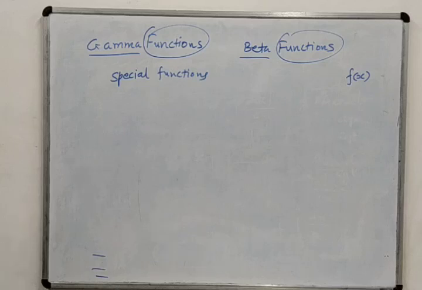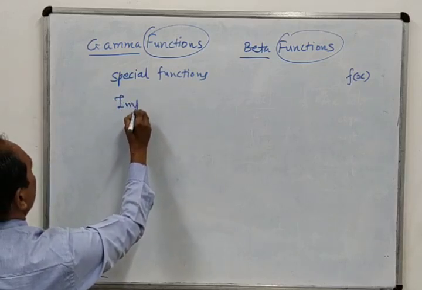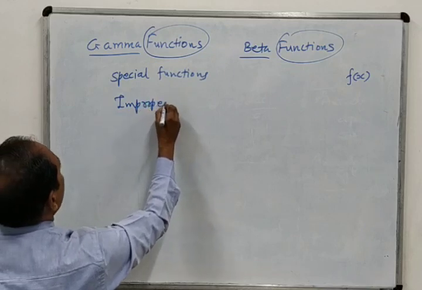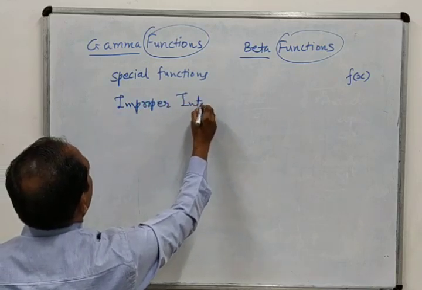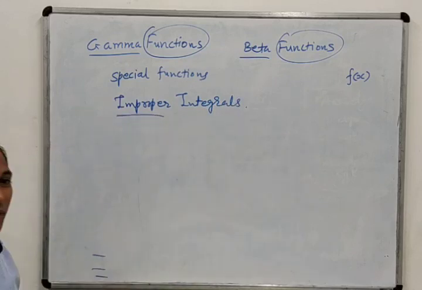Both functions are also known as improper integrals, and these improper integrals we have already seen in the last chapter. The chapter was improper integrals.